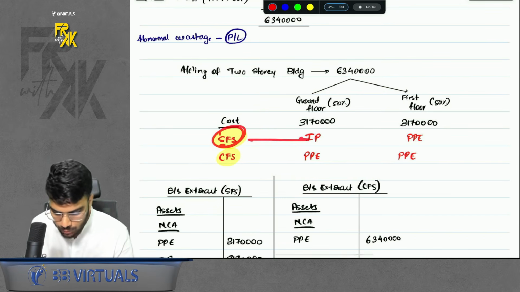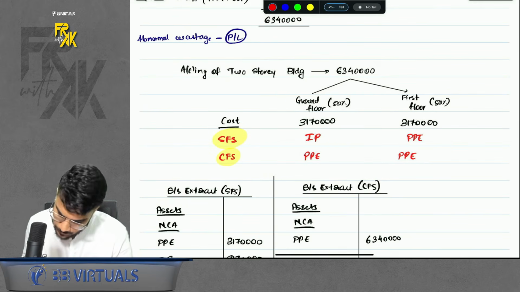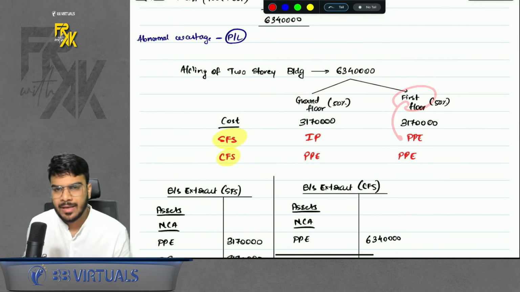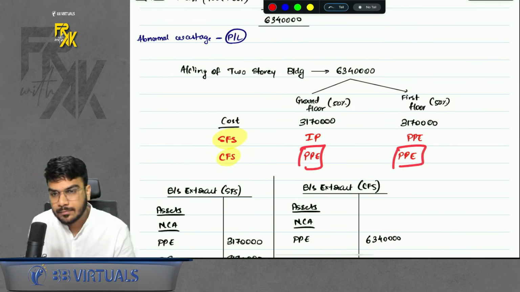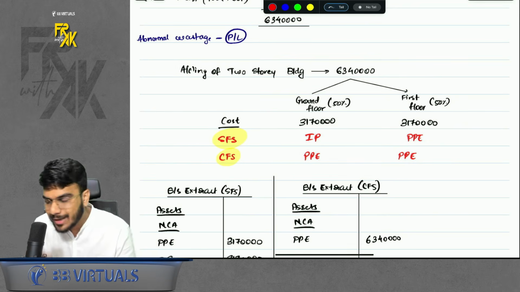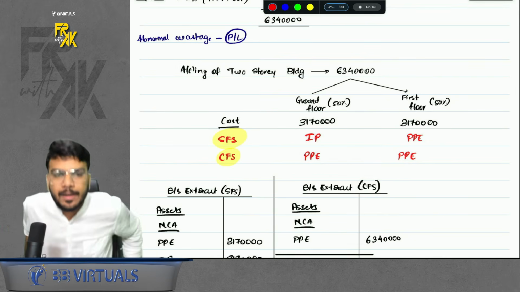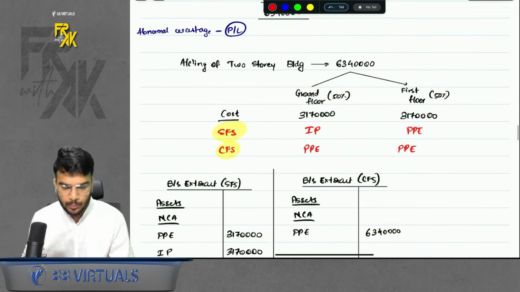Now in SFS, how do you show the ground floor? It will be IP from SFS point of view, and the first floor will be PP only because they are using it. But from CFS point of view, both the floors will be PP because the ground floor you are giving on rent to your own subsidiary. When you are giving on rent to your own group member, in that case from CFS point of view, you will not classify it as IP. Right? Do remember that point.